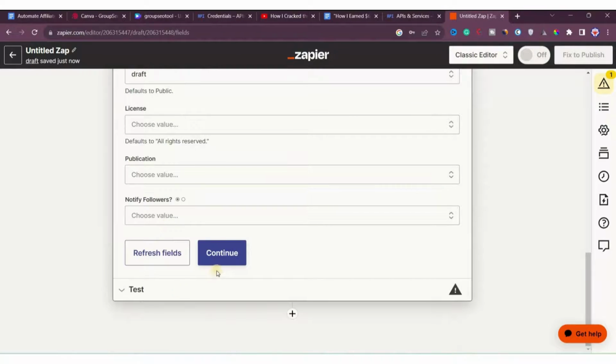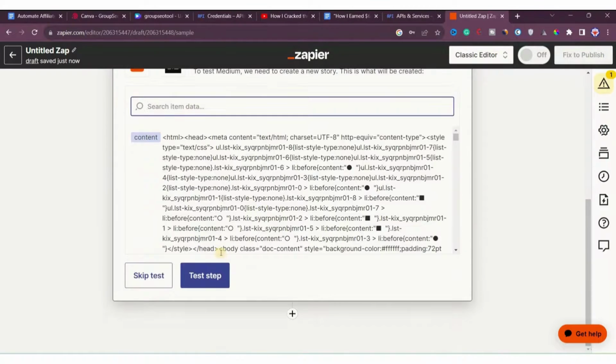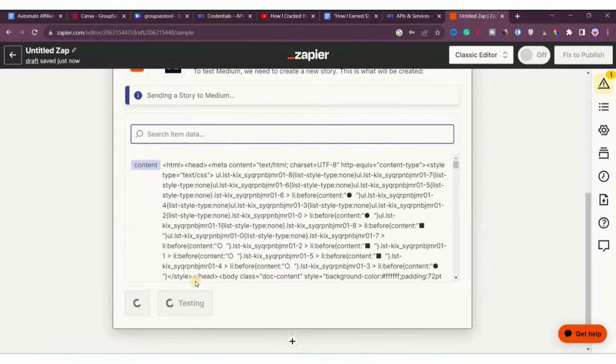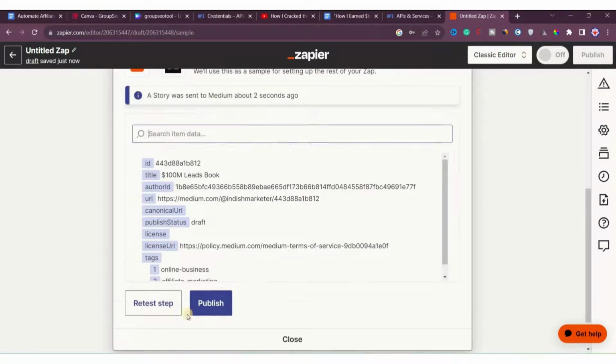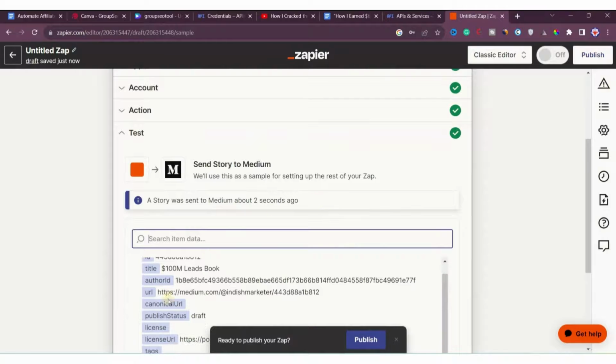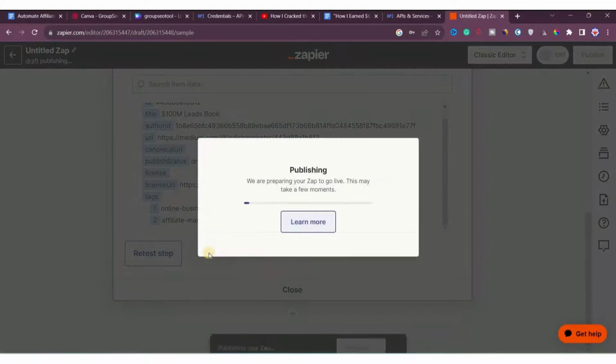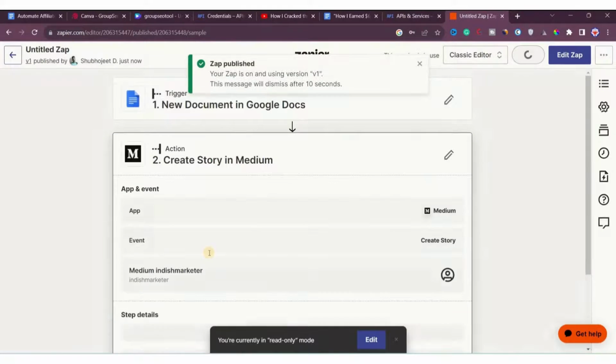Okay, and now you can click on continue here. After that, just click on test, to test the setup. And you can see that a Medium story was sent about 2 seconds ago. Okay, it's done, the test was okay. Now you can see there is no error. You can just simply click on publish. And now you can see that it's published.